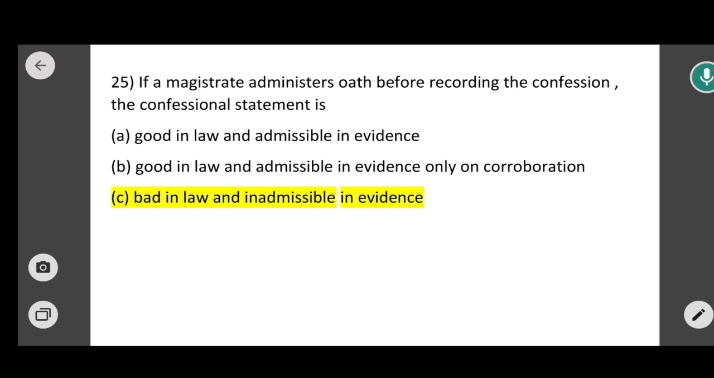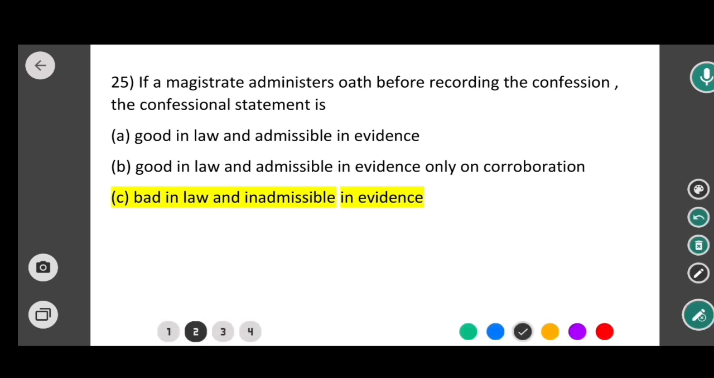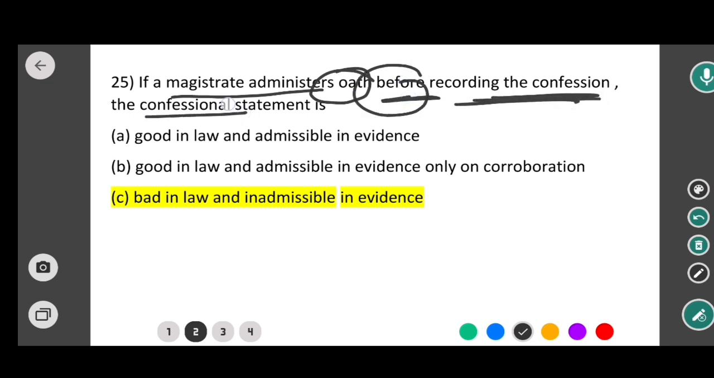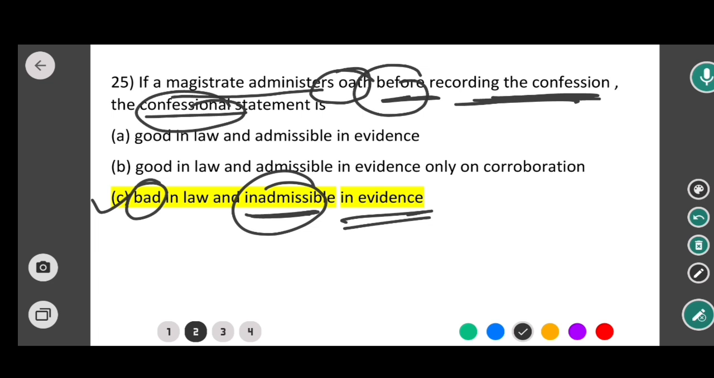What is the question? If a magistrate administers oath before recording the confession, that means the magistrate takes oath before recording the statement, then that confessional statement will be regarded as bad in law, and it will be inadmissible in evidence. So in this case, option C would be the correct answer. So now moving to the next question.